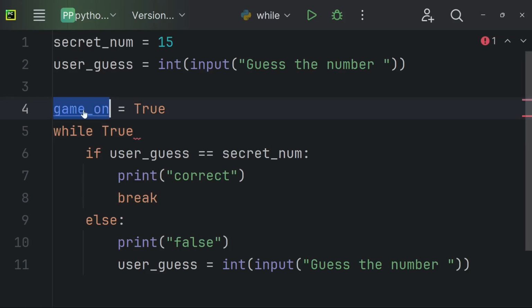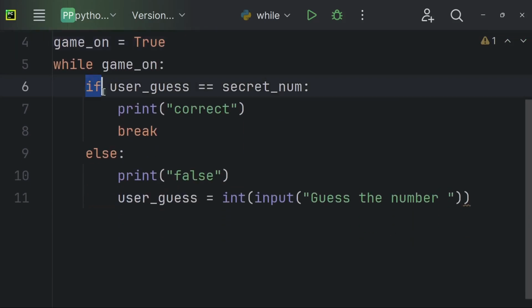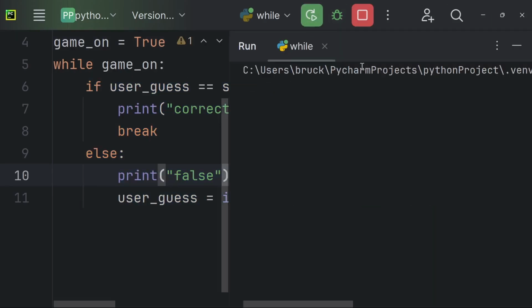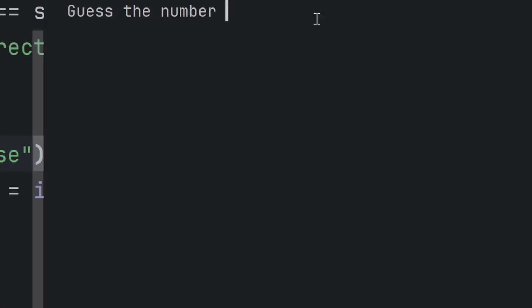So now we're going to use this gameOn and replace it with the true value, and we're going to use a colon. So while the game is on, we're going to run this program right here. So let's run the program and see how it behaves. So let's guess the number 3.